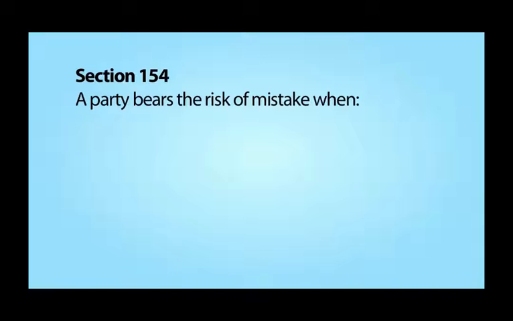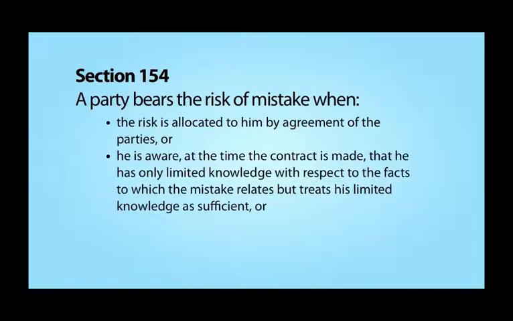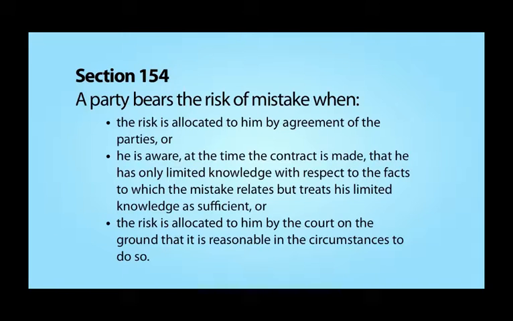As we discussed in the podcast on mutual mistake, section 154 tells us a party bears the risk of a mistake and so cannot void a contract on the basis of mistake if A. The contract allocates the risk to him, B. He is aware that he has limited knowledge, but he treats that knowledge as sufficient, or C. The judge allocates the risk to him because it is reasonable in the circumstances to do so.